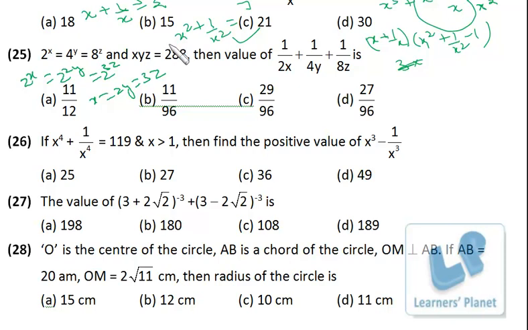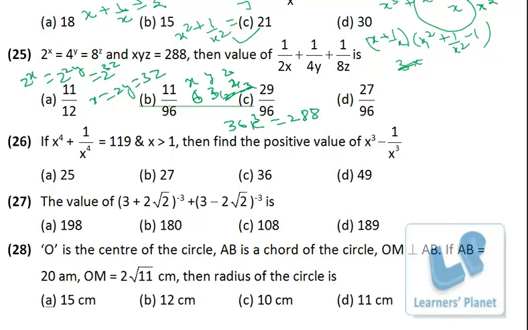Now x, y, z ratio is 1, 1 upon 2 and 1 upon 3. So I just take simple ratio 6, 3 and 2. Right, 6 is to 3 is to 2. So I can say 6k, 3k and 2k. So 6 into 18, 18 into 2 is 36, k cube is 288, right?